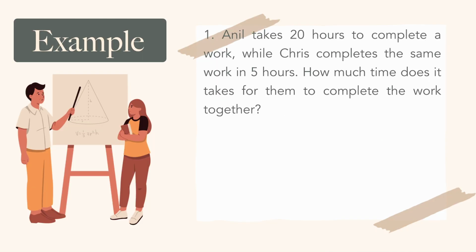We have 3 example questions. This is the first one. Anil takes 20 hours to complete a work, while Chris completes the same work in 5 hours. How much time does it take them to complete the work together? In this question, like I mentioned earlier, if Anil takes 20 hours, we take work done by Anil per day as 1 by 20, and work done by Chris per day as 1 by 5.